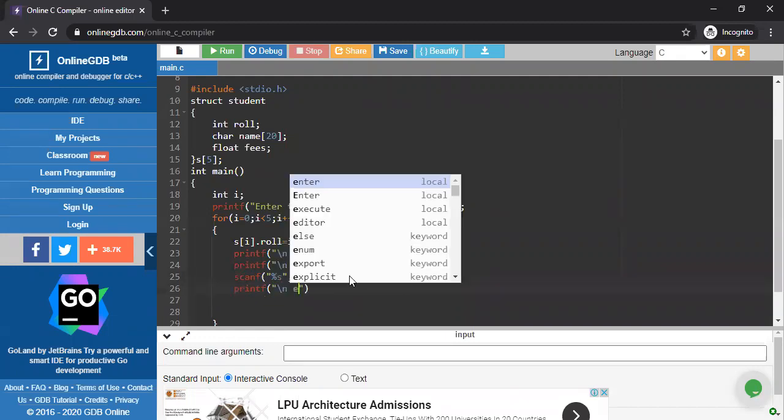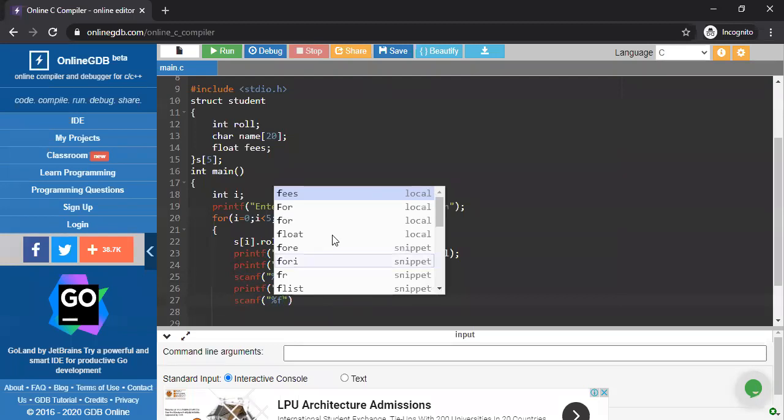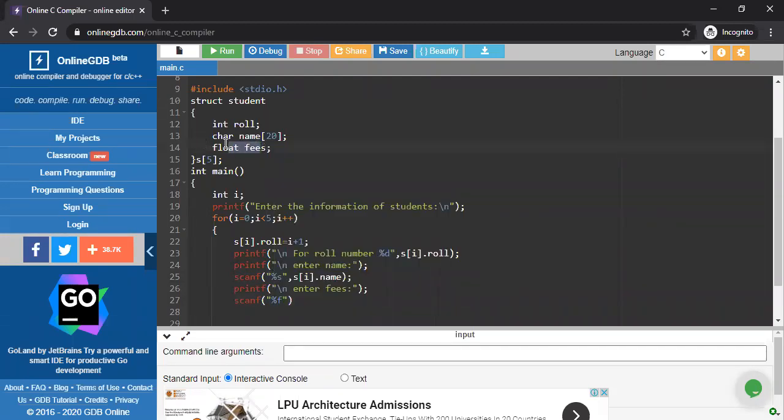So enter fees, scanf, percent f, because the data type of fees is float.